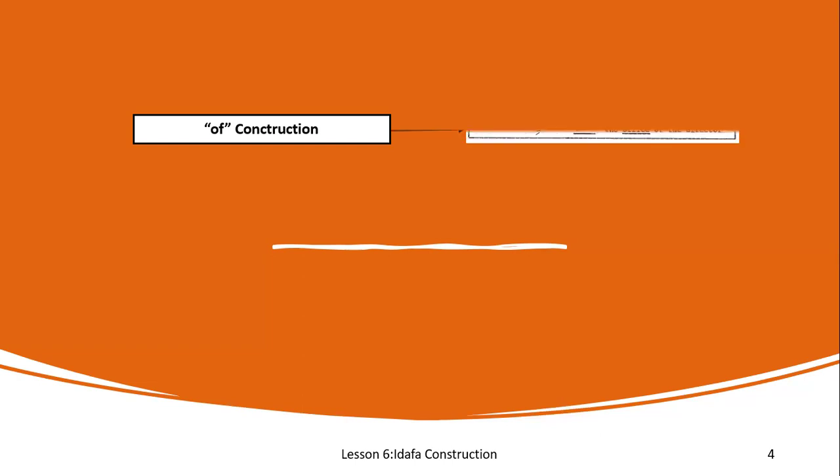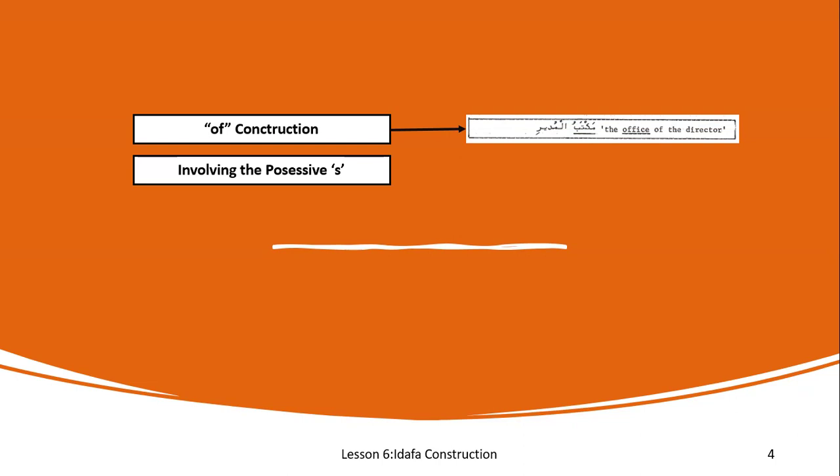Now let's look at the of construction. Maktabul Mudiri, the office of the director. The phrase consists of "of". Then there is the construction involving the possessive s. The same thing can be written as the director's office.